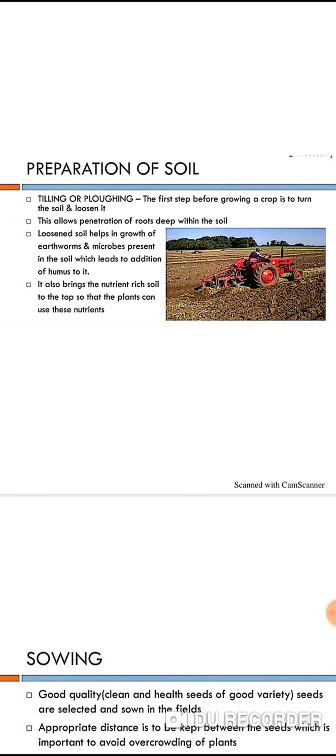See this, one of the most important tasks in agriculture is to turn the soil and loosen it. How will you prepare the soil? We need to turn it and we have to loosen the soil. It's very important, and I keep explaining this turning and loosening of the soil whenever you study the soil chapter, whether in the 6th standard or the 7th standard. Some of you are from the village and you know very well how to turn it, how to till it.